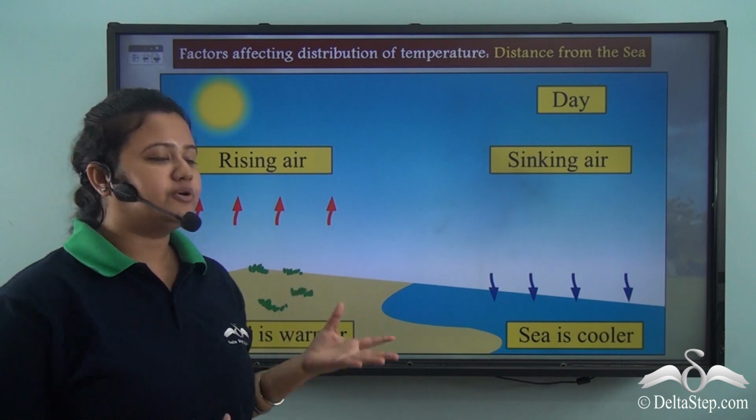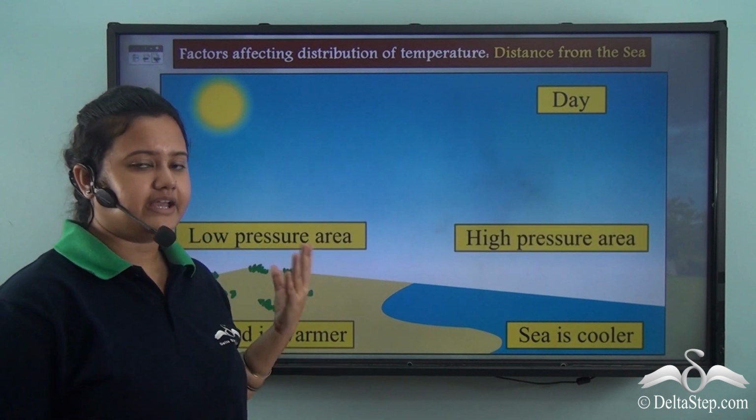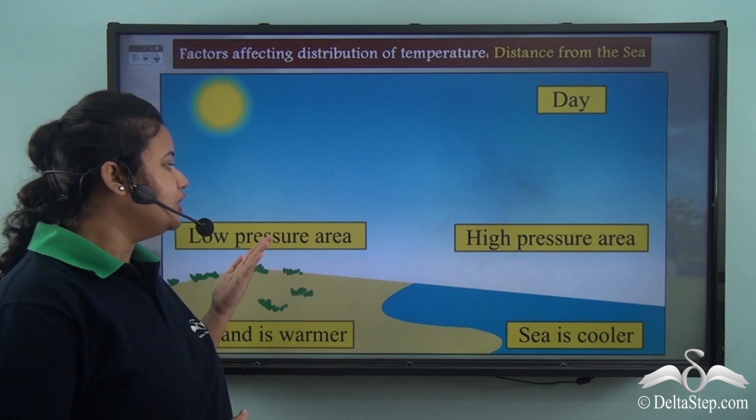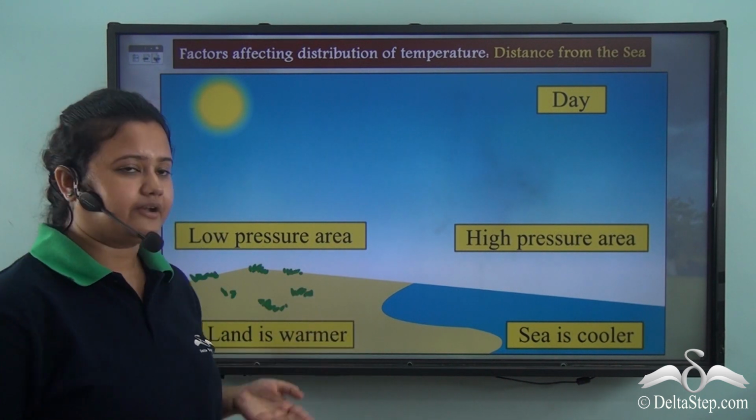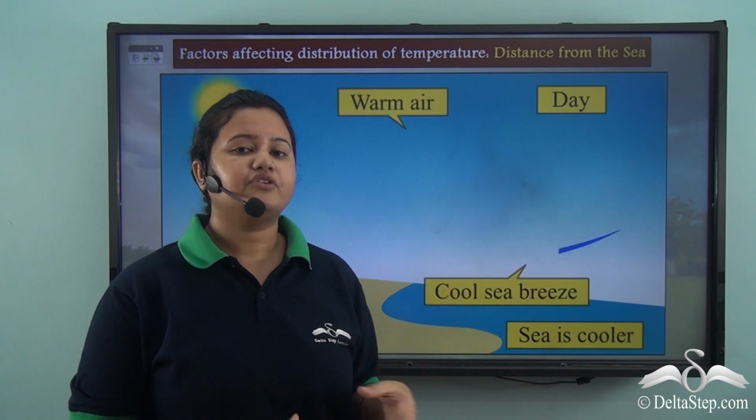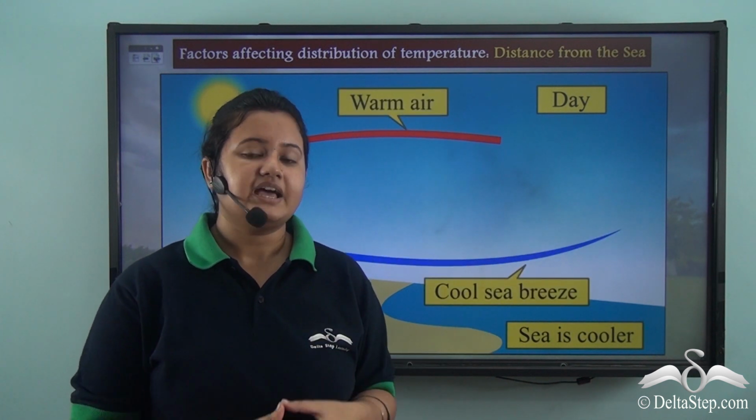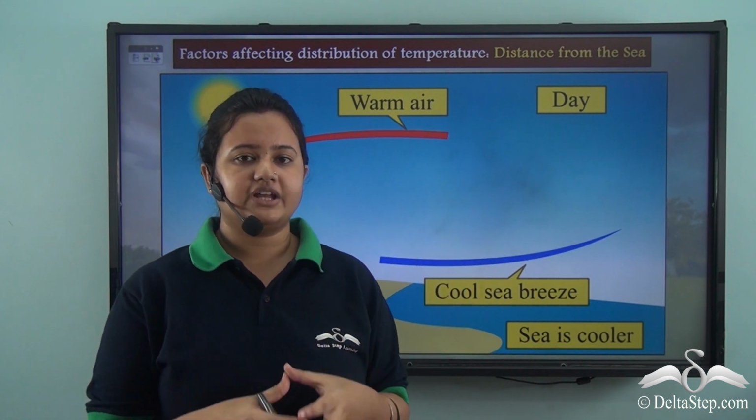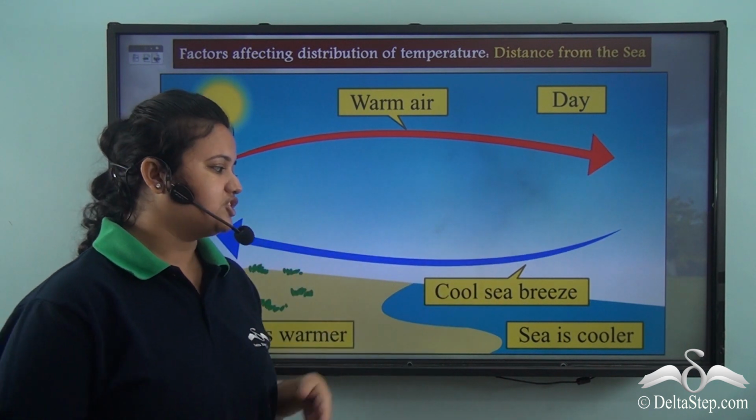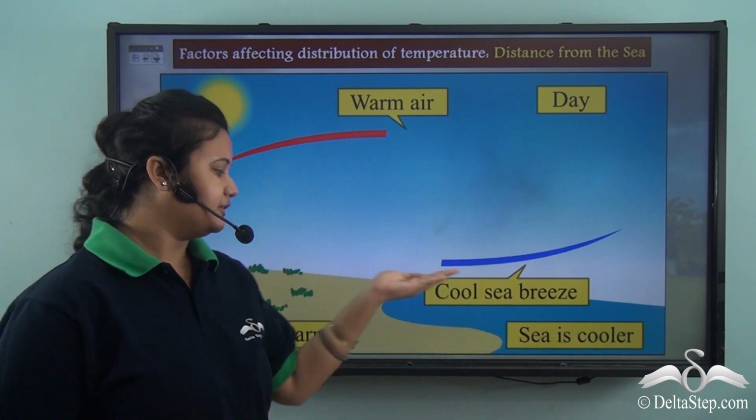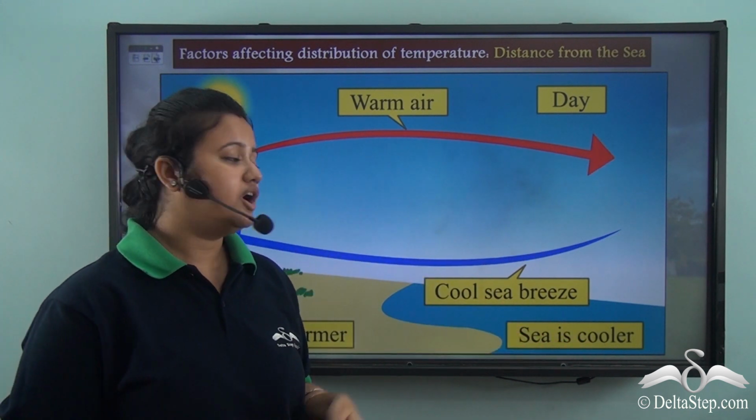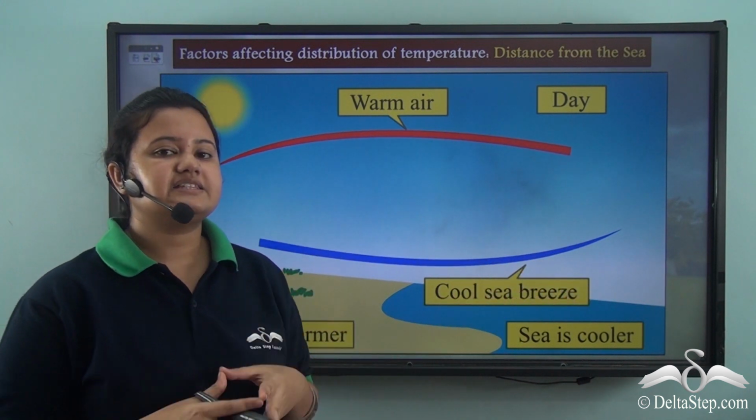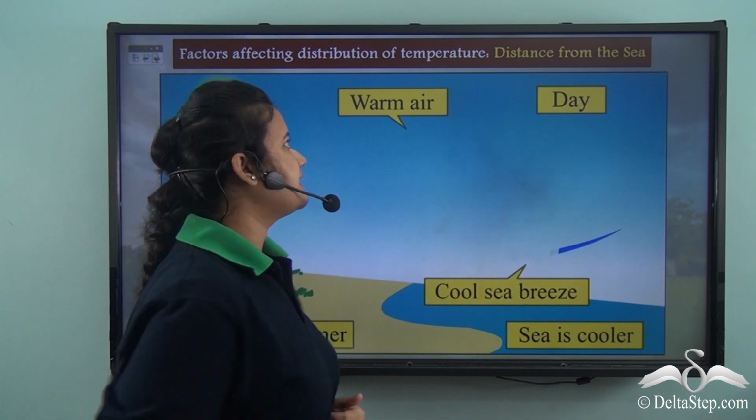Now the air above the land gets heated up and expands. Now this hot air rises, creating a low pressure area over the land, while the air above the sea is cold and dense. This cold dense air sinks, creating a high pressure area. Since the pressure over the sea is higher than the pressure over the land, a cool breeze blows from sea towards the land. This is known as sea breeze.